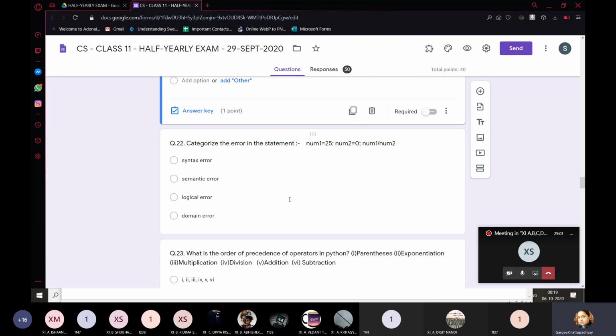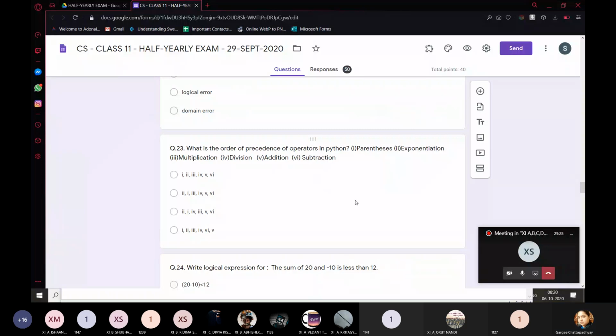Basically it should be your runtime error. It's a runtime error which you get during your execution, that is divide by 0, because num2 is 0. So num1 divided by num2 will give you that divide by 0 error, right? Which is a runtime error. So I will adjust marks for this question. That is question number 22.